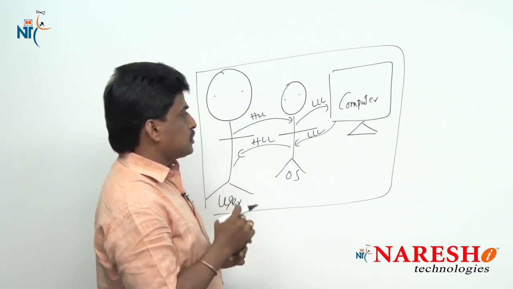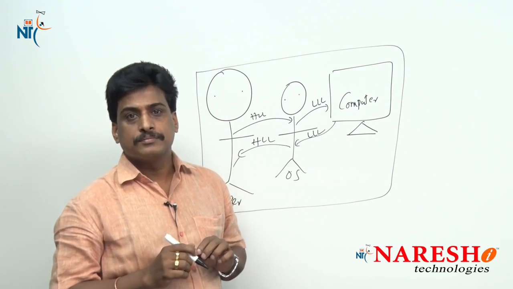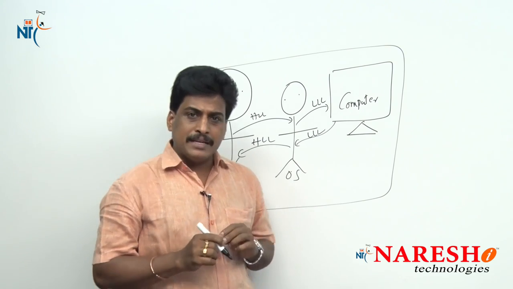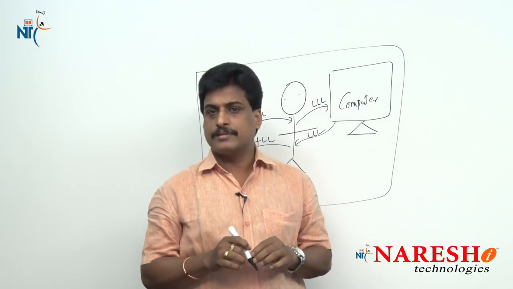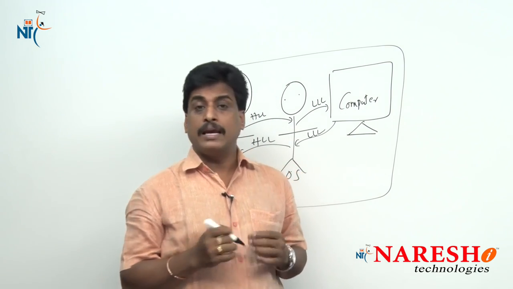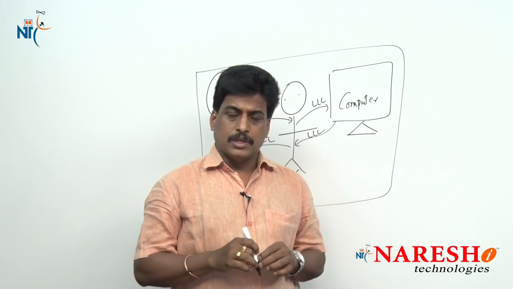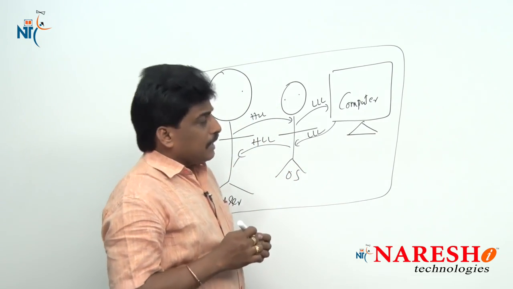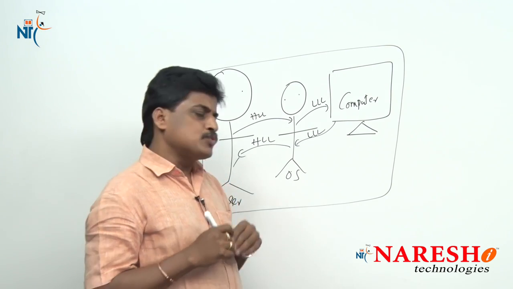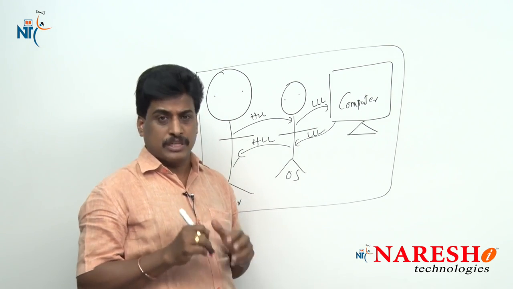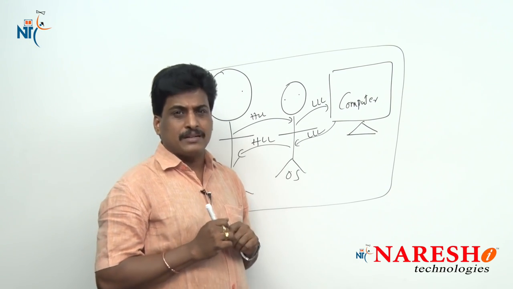Right? We can try to see what the main functions of an operating system are. Generally, an operating system has several functions. First one, memory management. Second one, file management. Third one, security. Fourth one, disk management. Like this, various functions are available with our operating system. At least one or two we can try to observe.